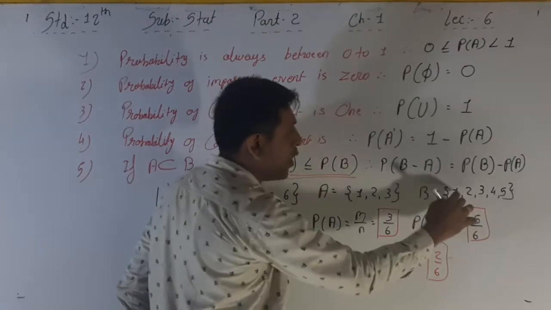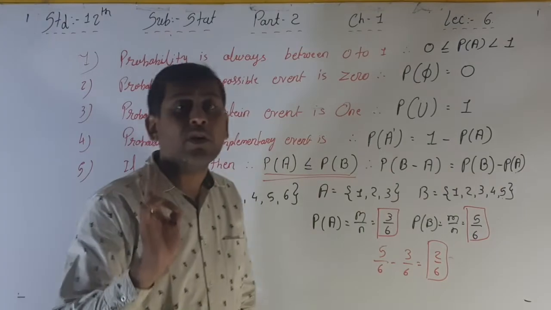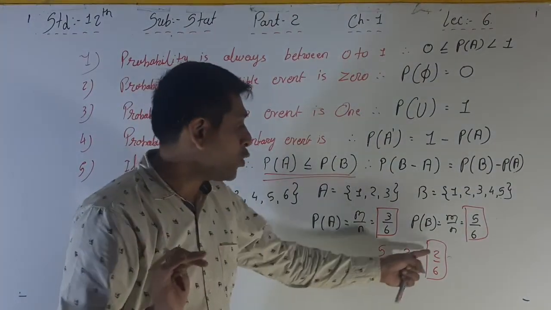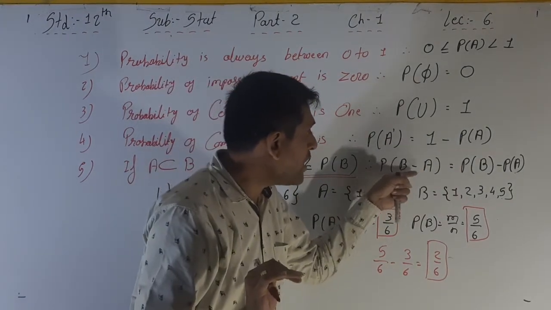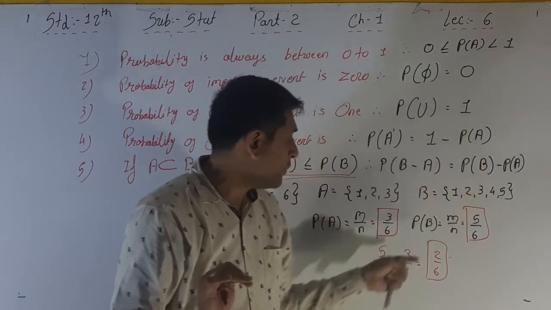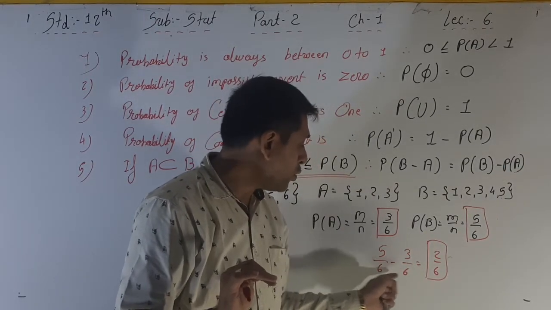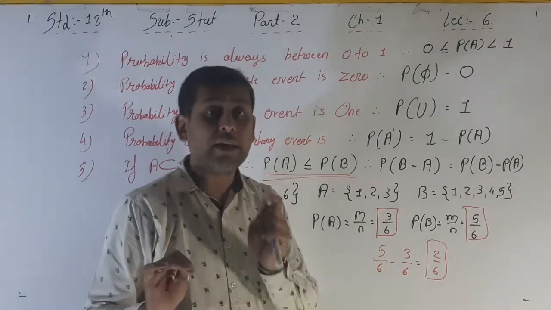The remaining amount, 1, 2, 3, 4, 5 minus 1, 2, 3, is 4 and 5 out of 6. That's why 2 by 6 is the final answer. That is, P of B minus A is equal to P of B, that is 5 by 6, minus P of A, that is 3 by 6. So 6 is the LCM, 5 minus 3, that's why 2 by 6 is the final answer.